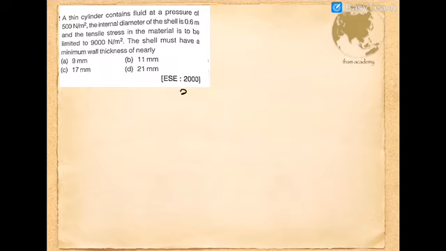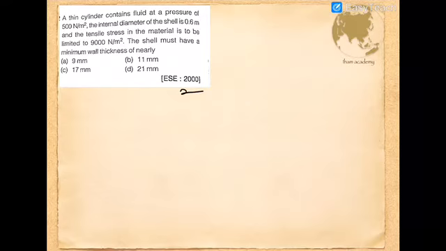So this was asked in 2000. The thin cylinder contained fluid at a pressure of 500 Newton per meter square. The internal diameter of the shell is 0.6 meter and the tensile stress in the material is to be limited to 9000 Newton per meter square. The shell must have a minimum wall thickness of nearly.